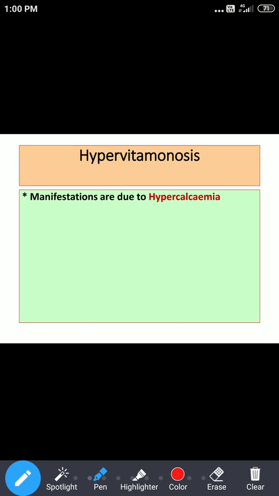So you should be very careful whenever you are giving vitamin D supplementation to your patient. Just don't forget, from the practical aspect, your administration of vitamin D should not cause hypercalcemia, and keep a check on the calcium level of your patients.